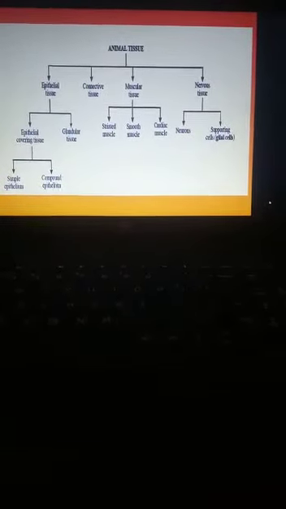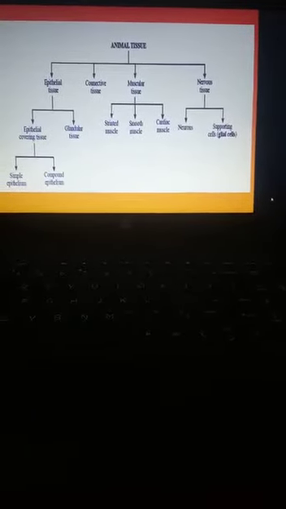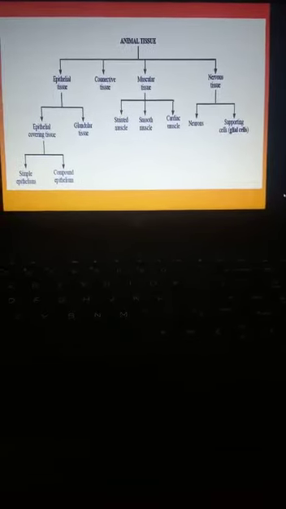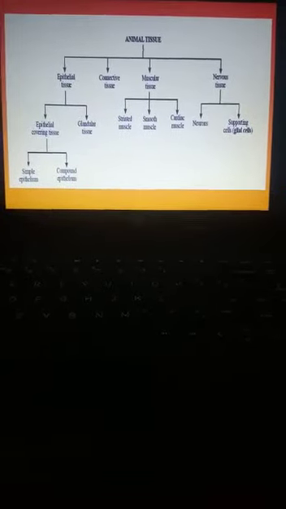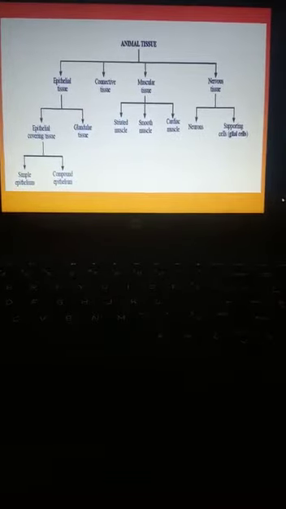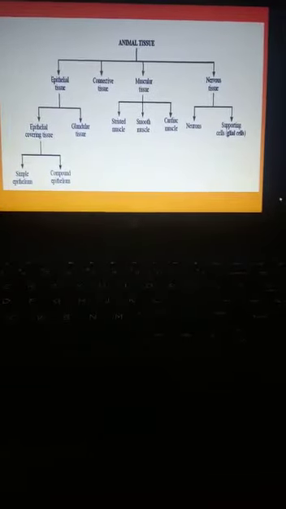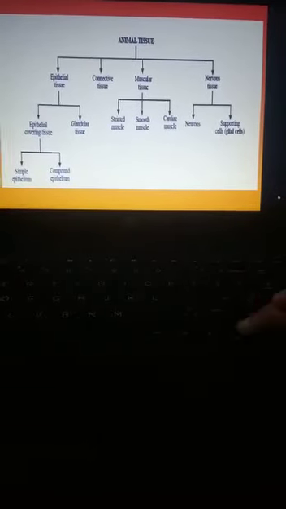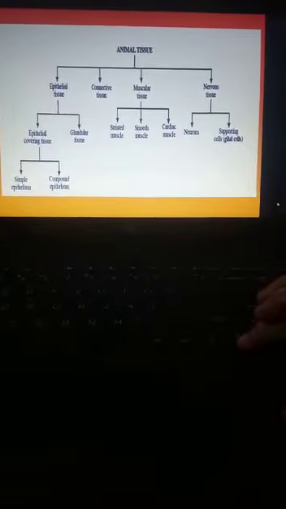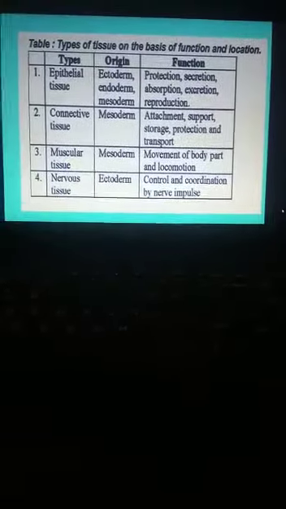Then muscular tissue has 3 types of muscles: striated muscles, smooth muscles and cardiac muscles. And nervous tissue has 2 types: neurons and supporting cells, also known as glial cells. So I think all of you know the classification of animal tissues.